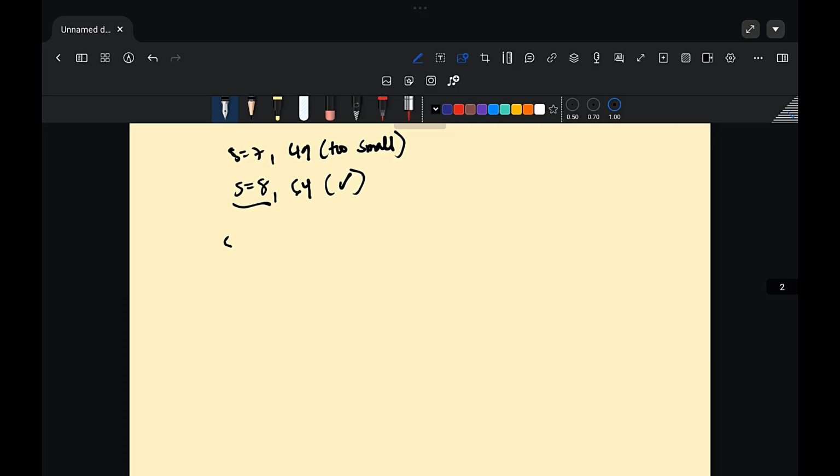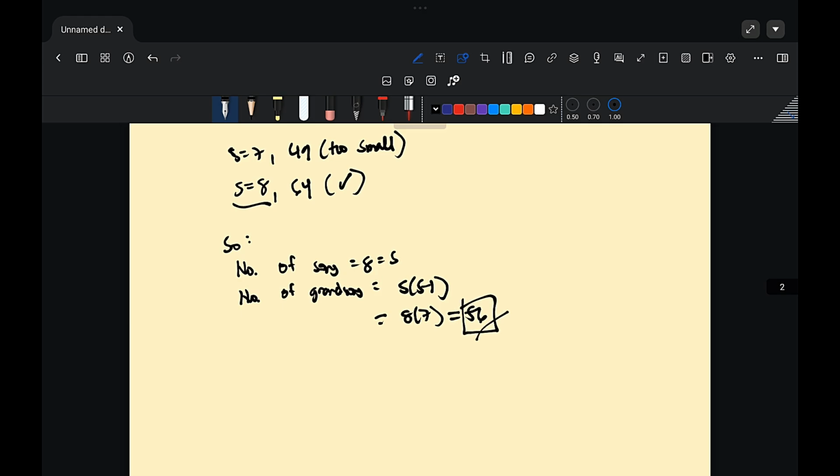So the number of sons is 8, and the number of grandsons, which is from this formula S times S minus 1, is 8 times 7, which will give us 56. So this is the final answer.